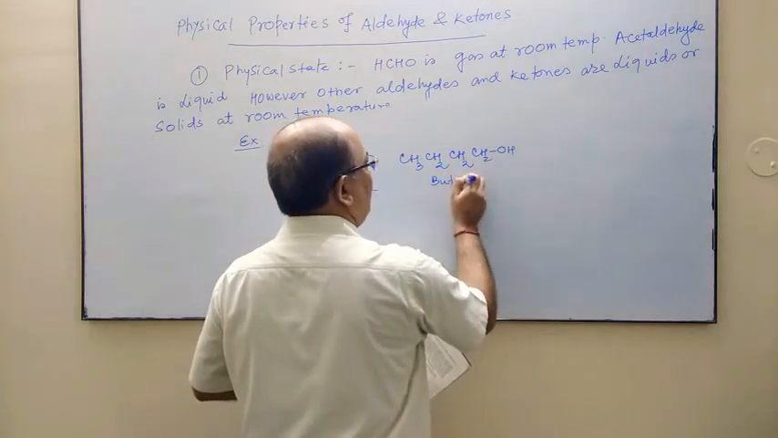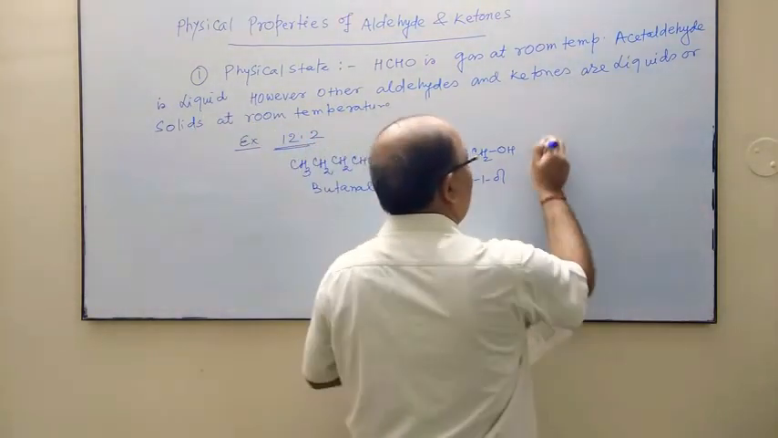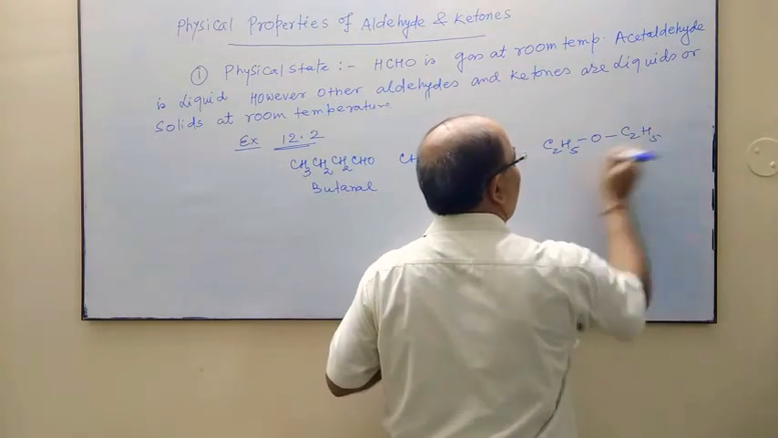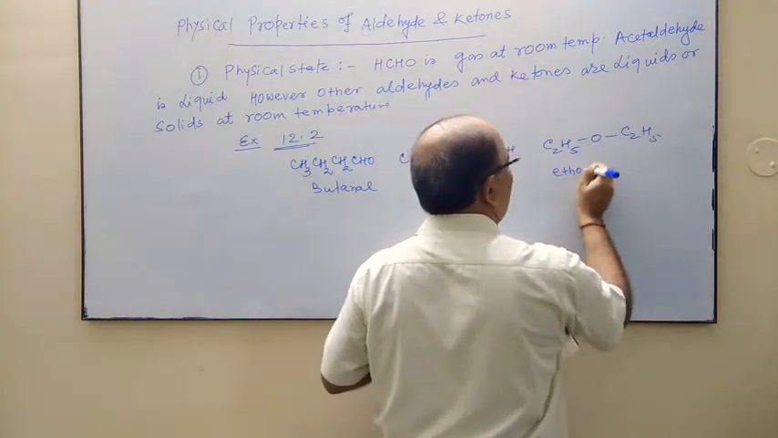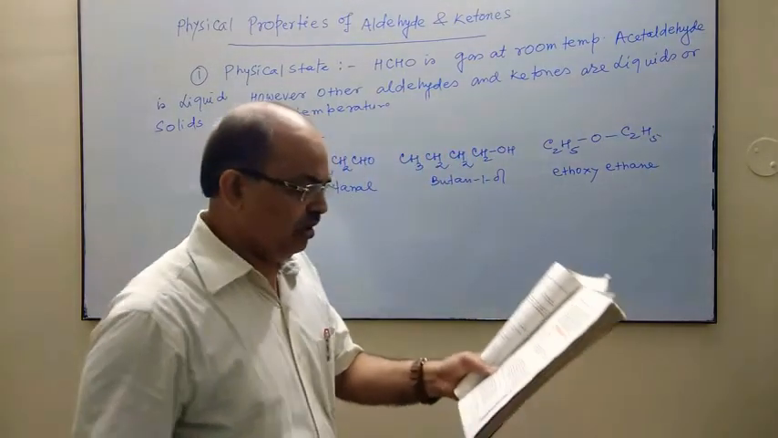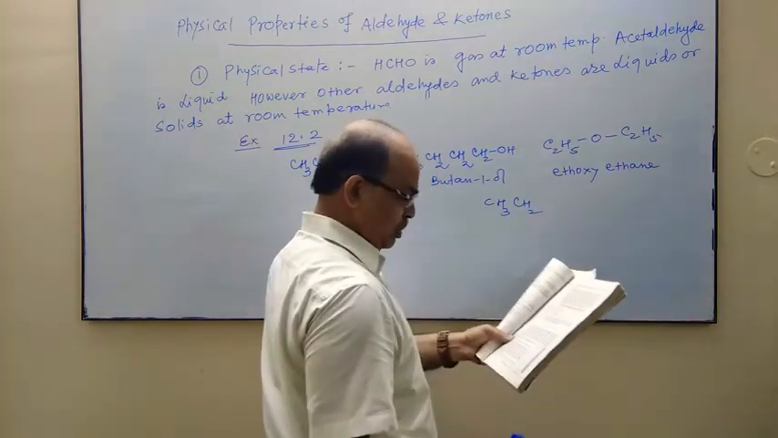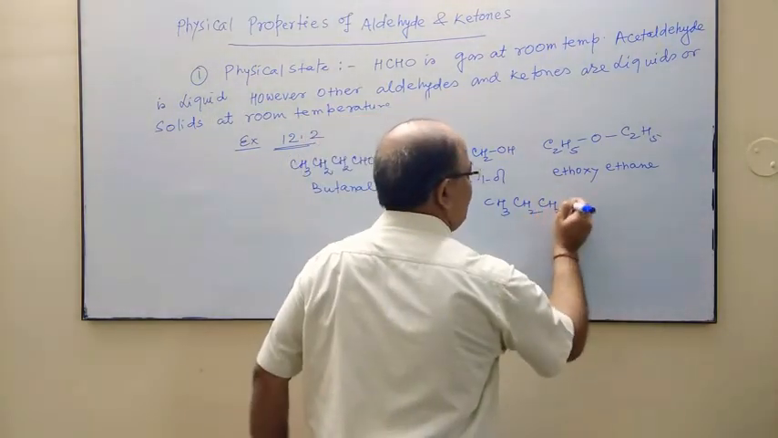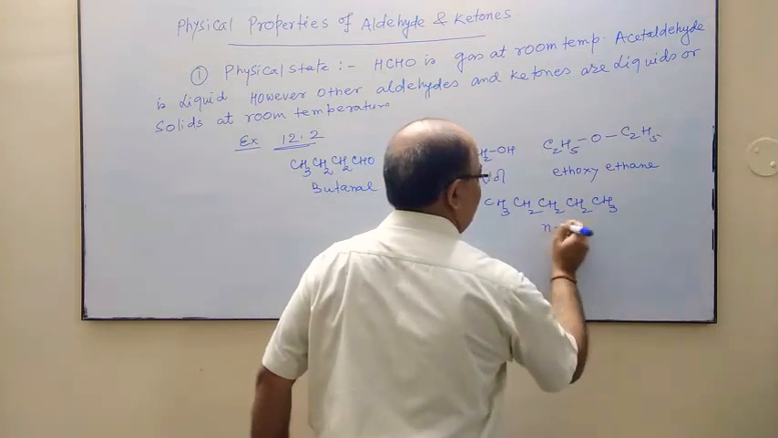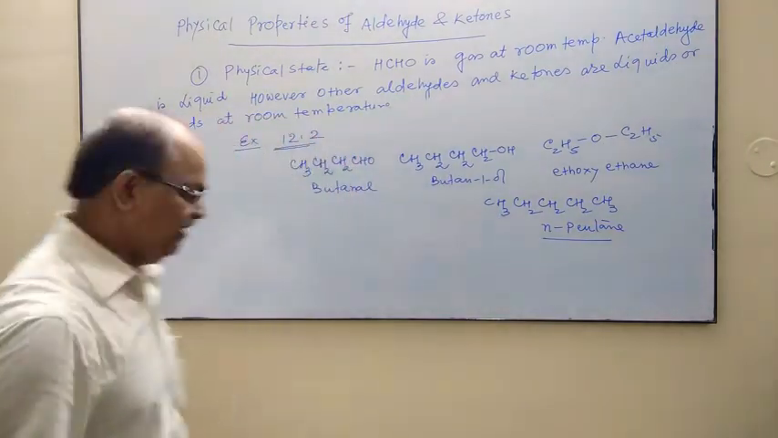The next is CH3CH2CH2CH2OH, this is butan-1-ol. The next is C2H5OC2H5. This is called ethoxyethane. And the next is CH3CH2CH2CH2CH3. This is simply normal pentane.